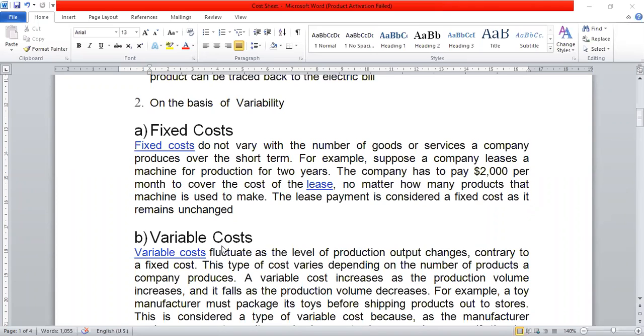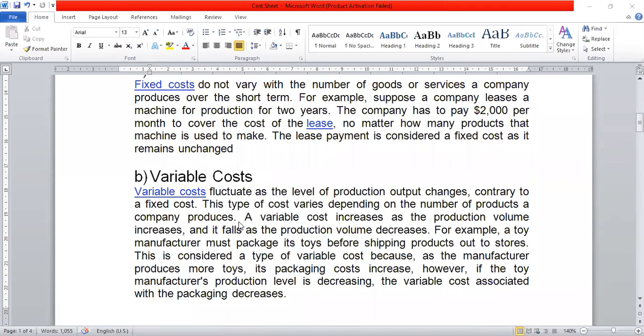Variable cost is exactly opposite to fixed cost. It varies according to the change in the production. If we increase our production, our variable cost increases. If we decrease our production, our total variable cost decreases. For example, direct material or raw material. If we are going to increase the production, the requirement for direct raw material will increase. If we are decreasing our production, the requirement for raw material will decrease. Okay, so these are called variable cost.